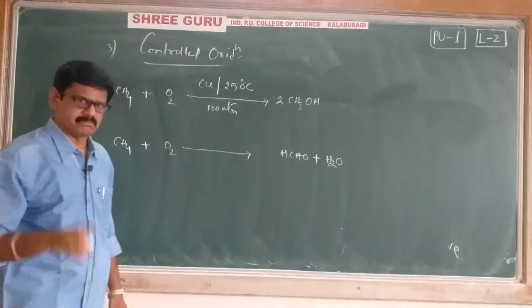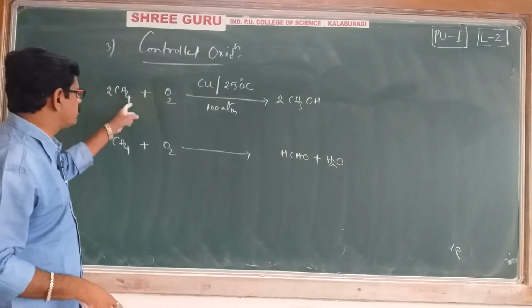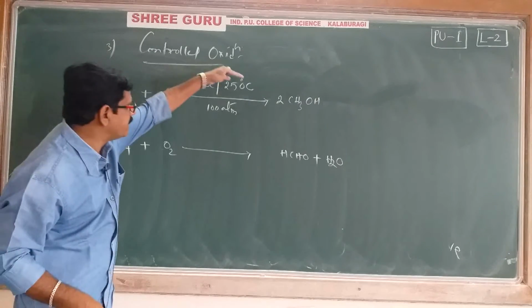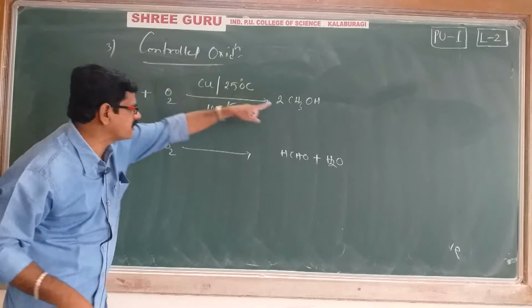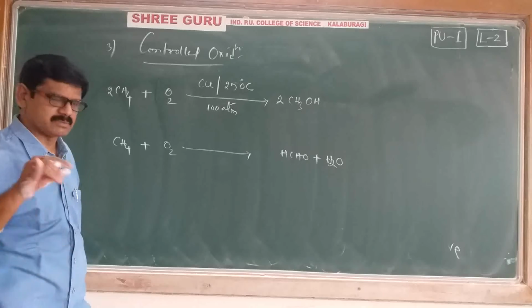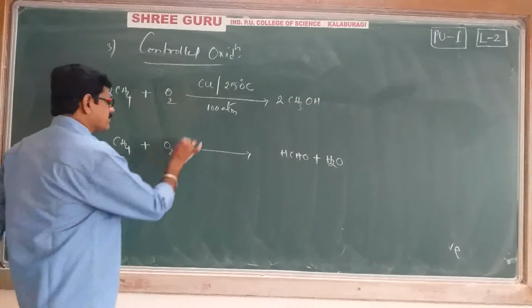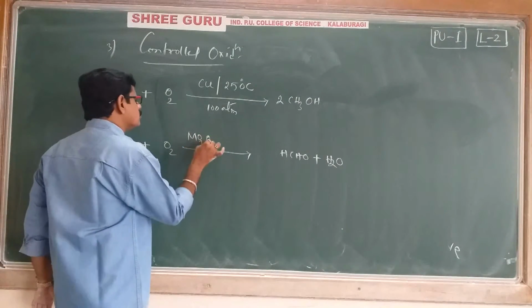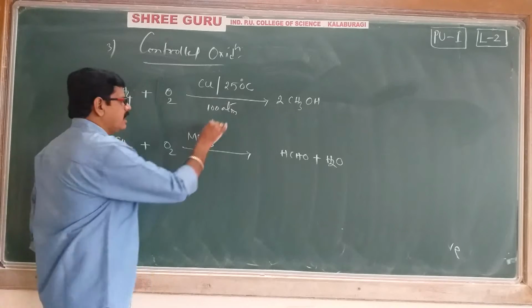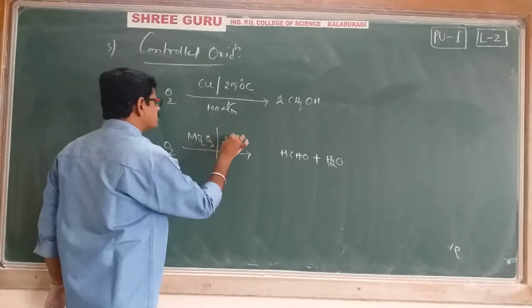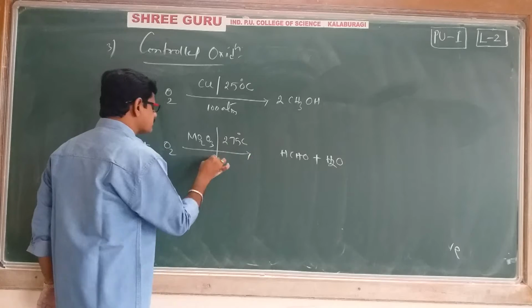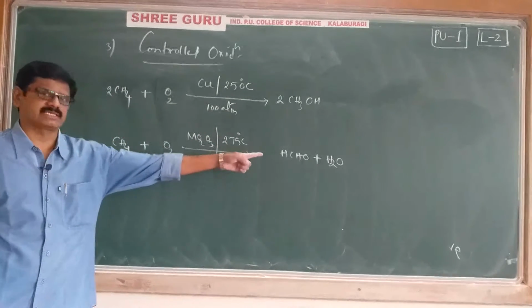When methane and oxygen react with each other under these conditions, you will get that product. Suppose instead of copper I use Mo2O3, molybdenum oxide, and instead of 250 I maintain 275 degrees centigrade, then we will get this product.